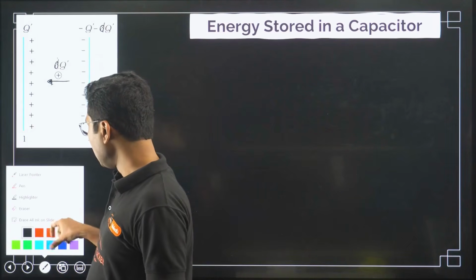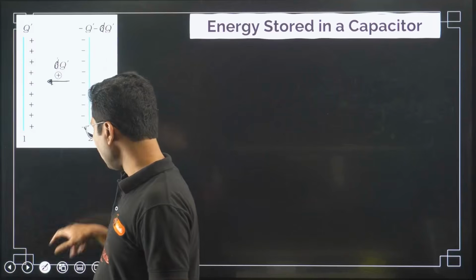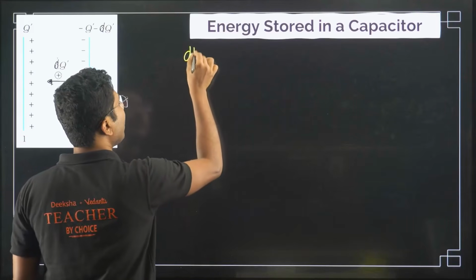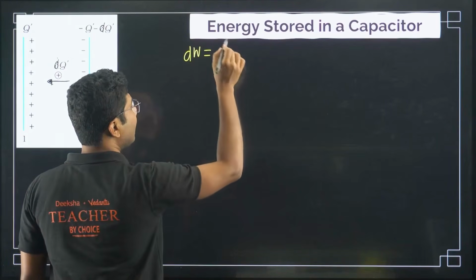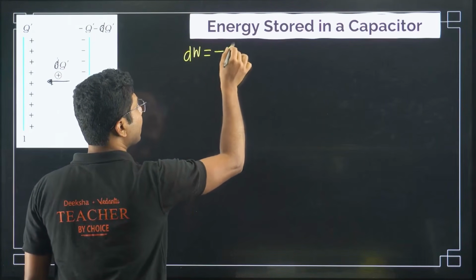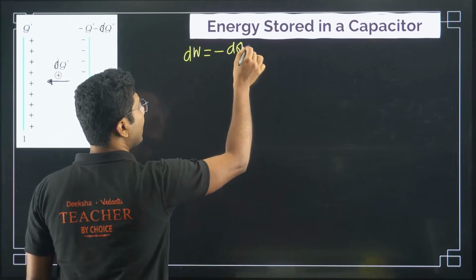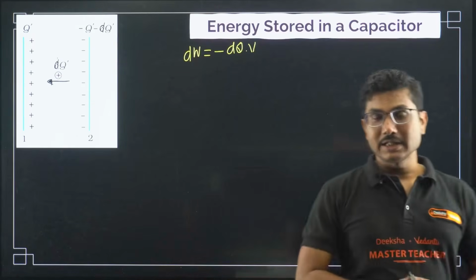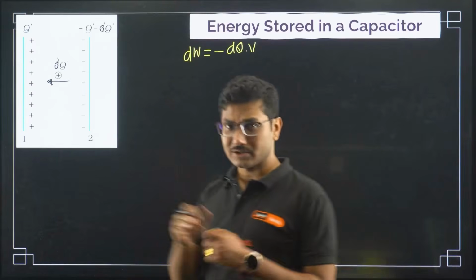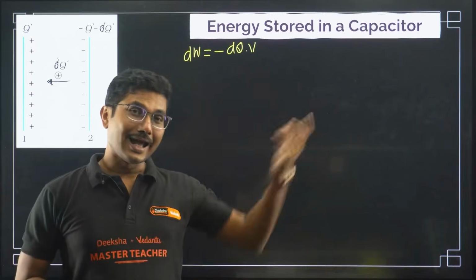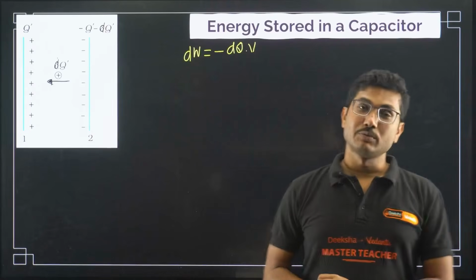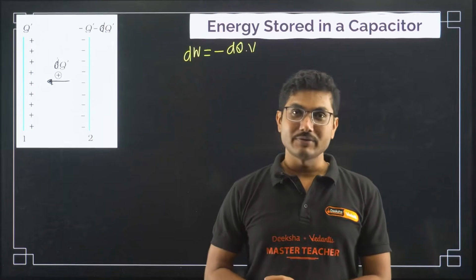So first, how much work is done by the system? The work done by the system, small work dW, is basically the charge that you are transferring into the potential, right? VQ. I gave you the analogy in the first class of this chapter, that like in case of electric field and charge, if you multiply electric field and charge, you get force.